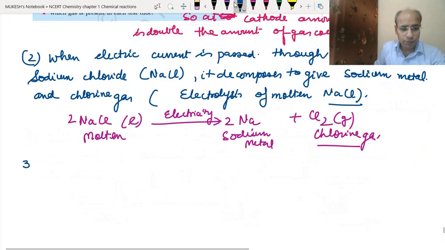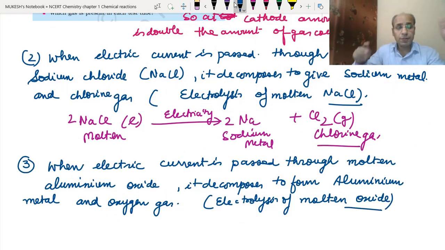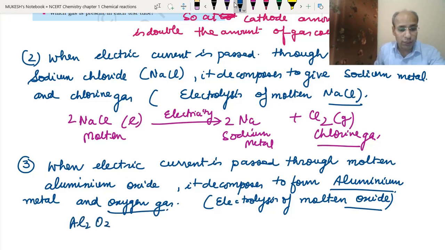Now the third example. When we pass electric current through molten aluminum oxide, this reaction is also used for the extraction of metal from its ore, which is aluminum oxide. First we have to melt this aluminum oxide. The formula of aluminum oxide is Al2O3. This is liquid, which is molten.